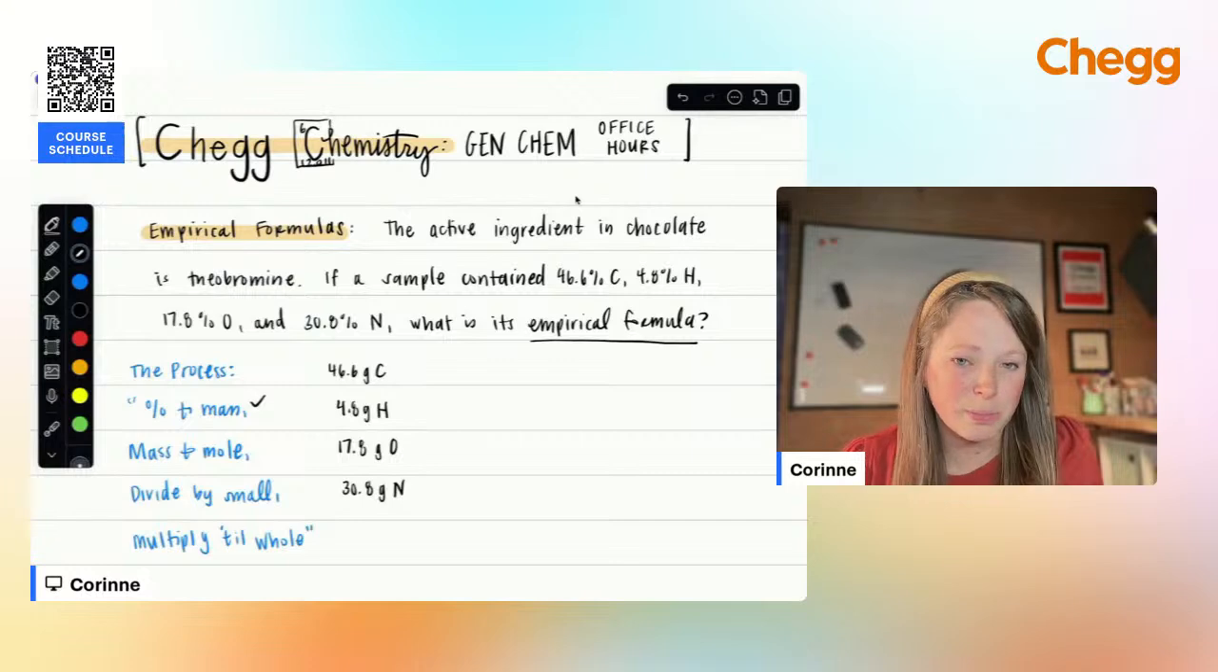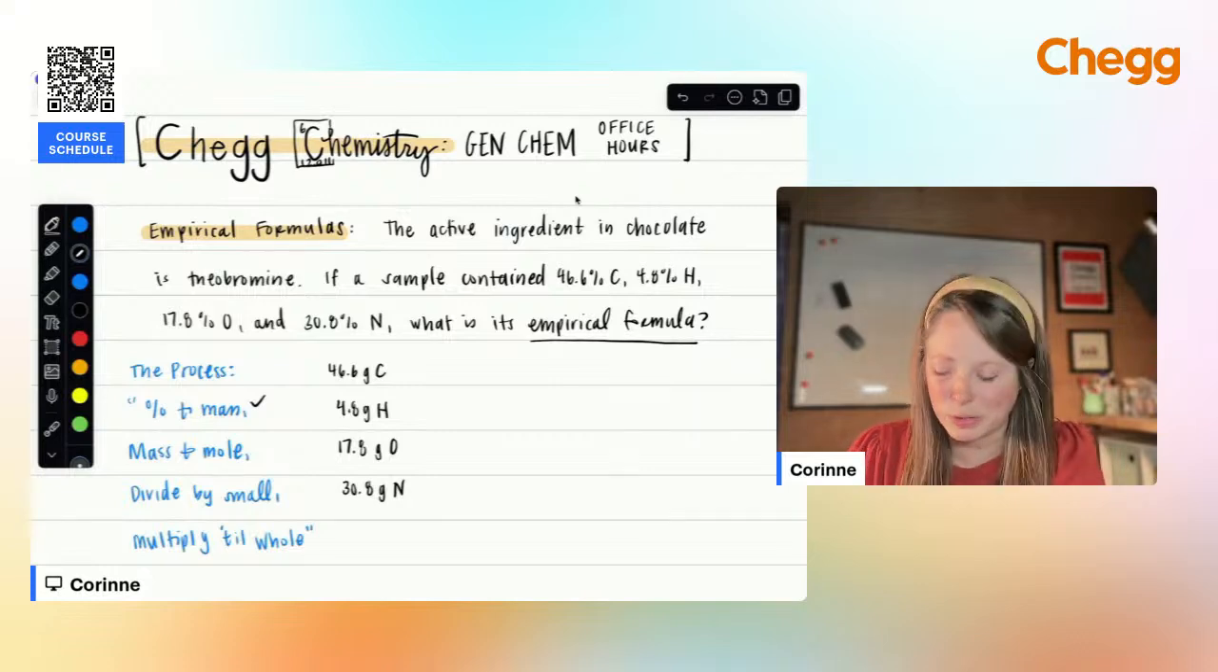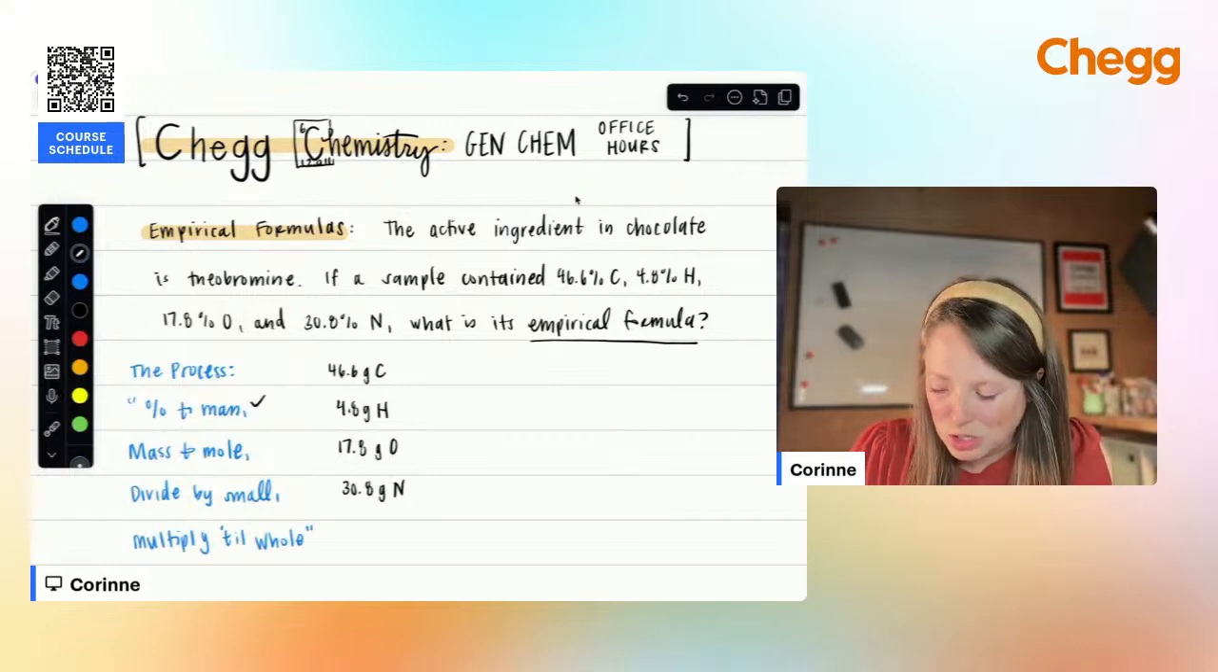Next step, mass to mole. If we want to make comparisons between two different elements, we can't do that on a grams to grams basis. We have to convert all of those into moles. So now what I'm going to do is just divide by the molar mass that you find on the periodic table for each of these. And your periodic table might be slightly different from mine. And that's okay. Just use the numbers that you're given.